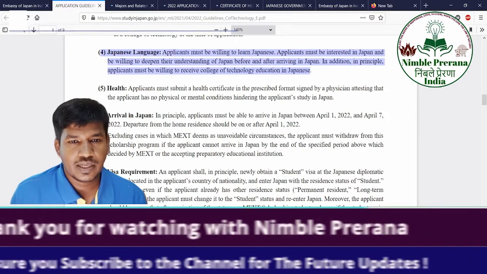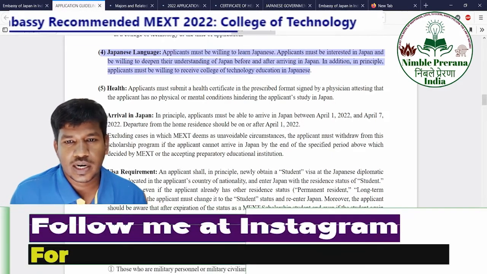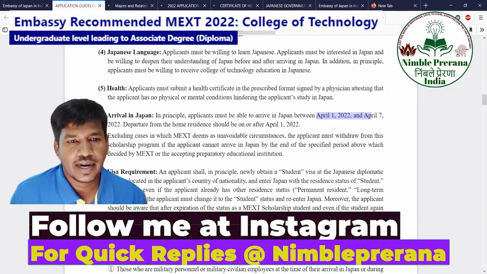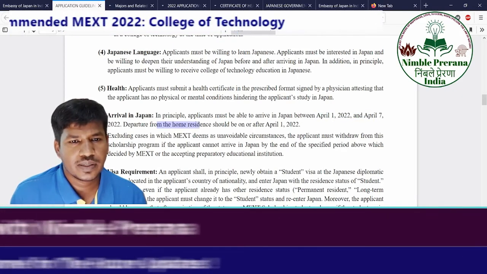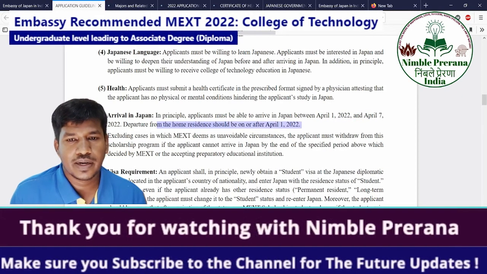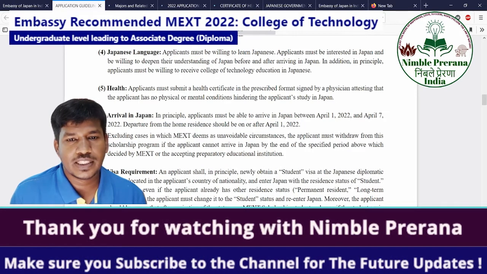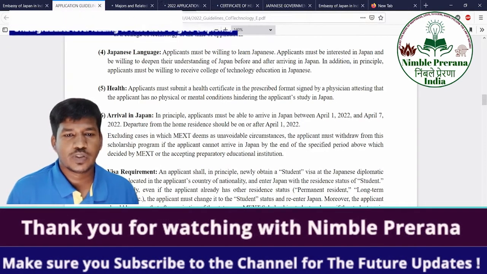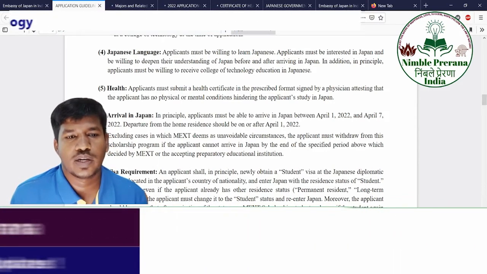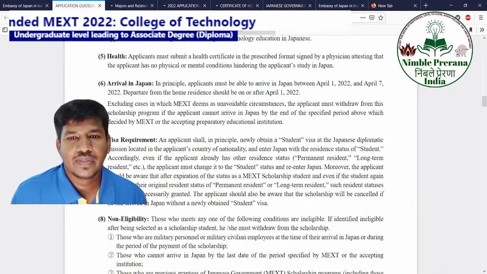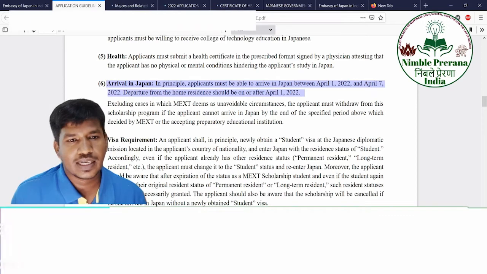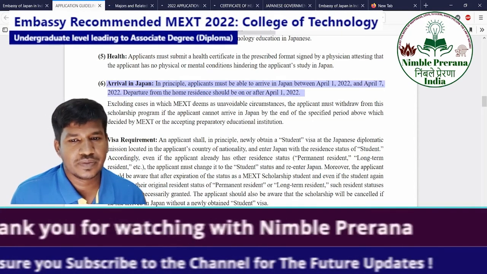Arrival in Japan: you must be able to arrive in Japan in the first week of April 2022, and departure from your home residence should be on or before April. So you might be traveling in March itself. It may be difficult if you wanted to apply in the second plus 2 itself, because there is a clash with the final exams. Overall, based on your situation, you can consider which year you need to apply.